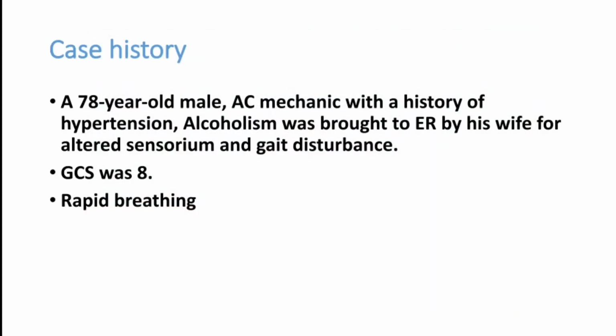Today we are discussing a toxicology case discussion, ABG discussion. A 78-year-old male patient who is an AC mechanic with history of hypertension, he is a chronic alcoholic, was brought to the emergency room by his wife with altered sensorium and gait disturbances. He is an alcoholic, so he can have all these findings. We have to see what is the problem. His GCS is low, it is 8 only. He is having rapid breathing.